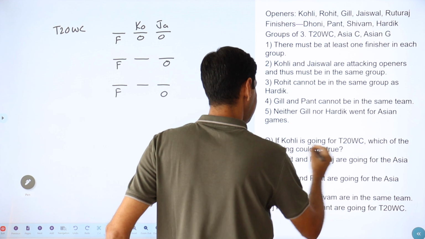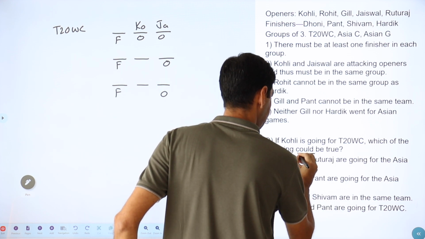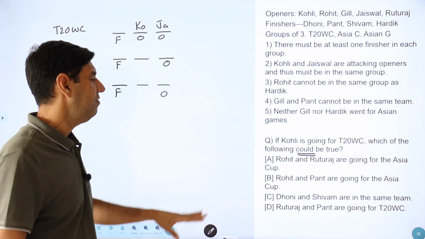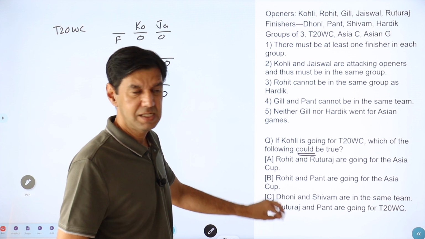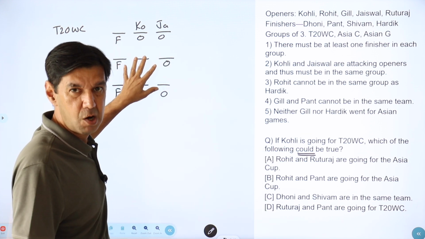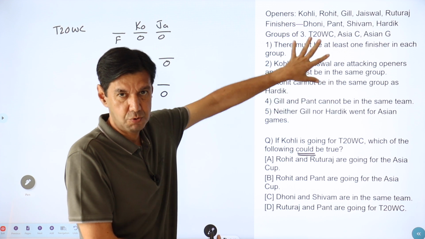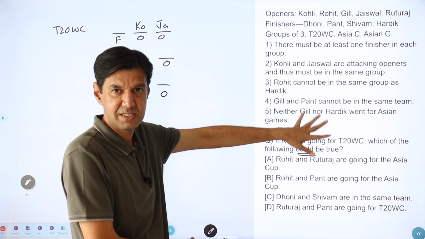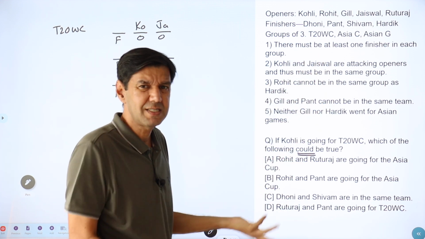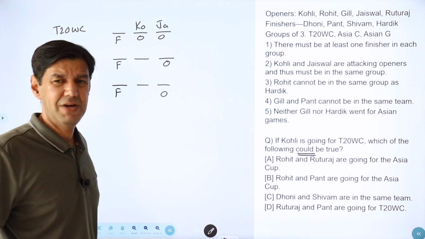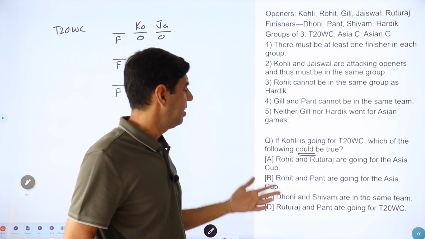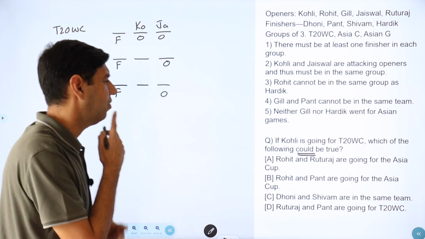If Kohli is going, which of the following could be true? One traditional way is to take each option turn by turn, make it true, and see whether you get an arrangement and a way to do it that meets all the conditions. If it's that, it could be true. That's a little lengthier way, but a very foolproof way. The other is, let's just scan them and see what's happening.